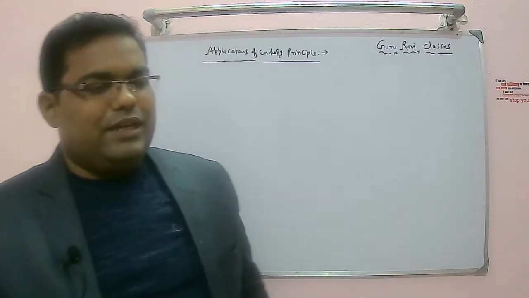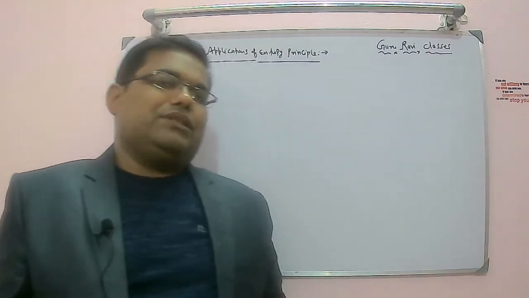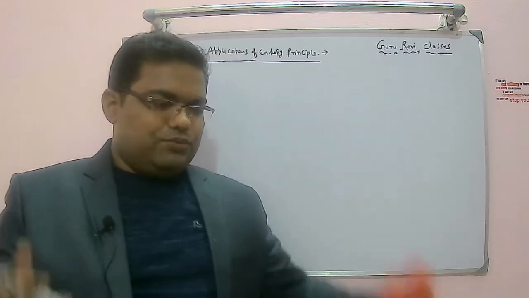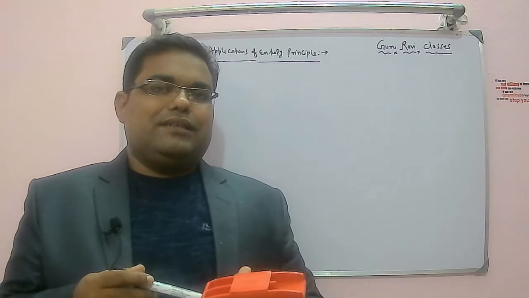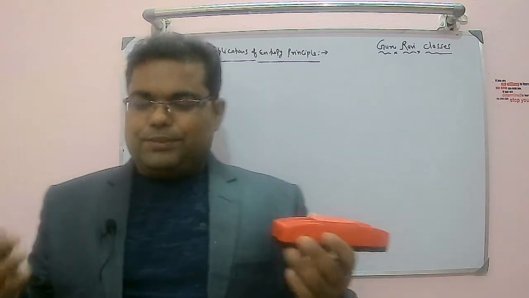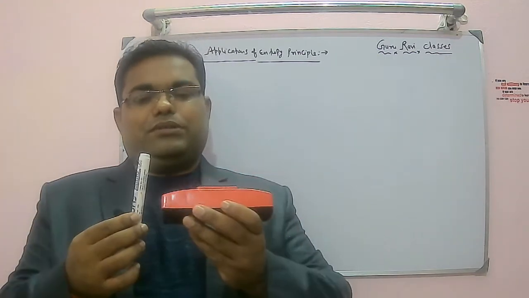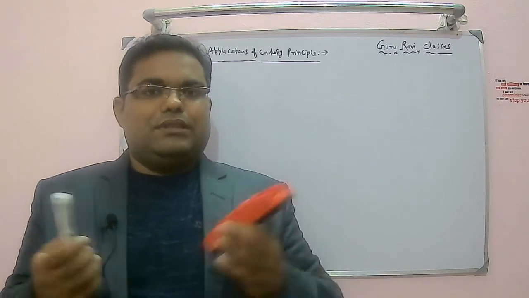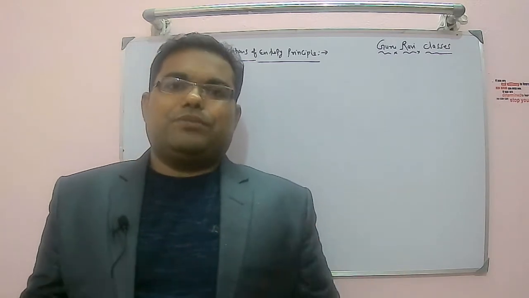So let's assume there are two bodies of constant heat capacities at temperatures T1, T2 respectively, T1 being higher than T2. If two bodies are merely brought together into thermal contact, the final temperature achieved will be the average of the two temperatures. So say this body is at temperature T1, this body at temperature T2, I simply bring these two bodies together in thermal contact, the final temperature will be the average of the two temperatures without any work transfer. If they are not producing any work, the final temperature will be the average of the two.